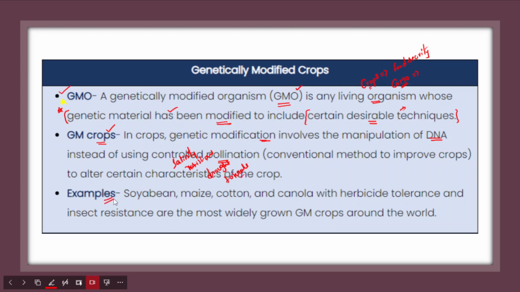When we talk about examples of these GM crops: soya bean, maize, cotton, and canola, with herbicide tolerance, right?